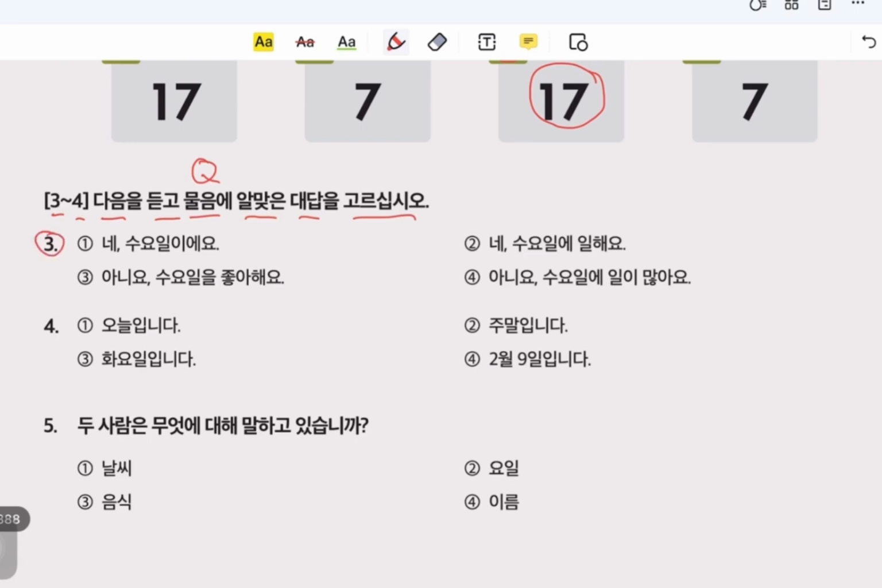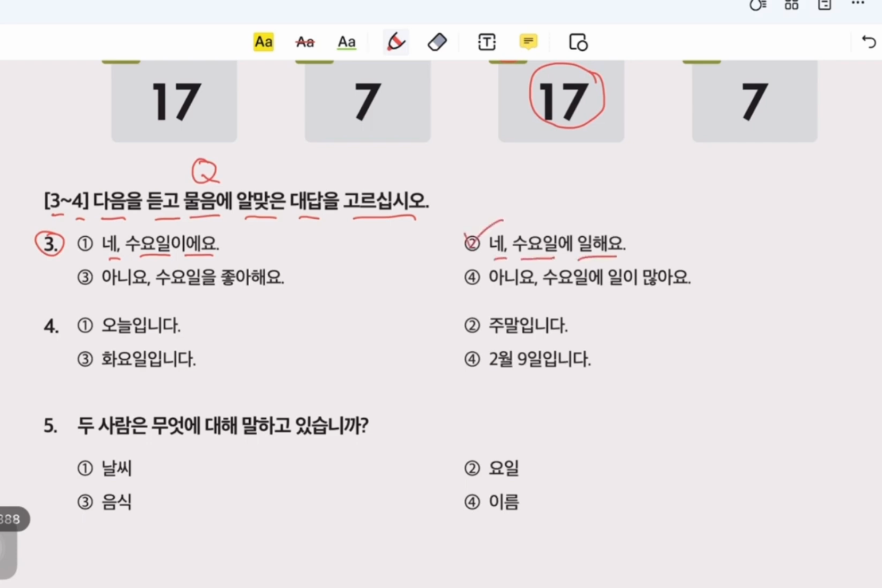3번. 수요일에 일해요? You do work on Wednesday. 1. 네, 수요일이에요. 네, yes, 수요일이에요. This is Wednesday. 2. 네, 수요일에 일해요. 네, yes, 수요일에 일해요. I do work on Wednesday. So this is our answer.